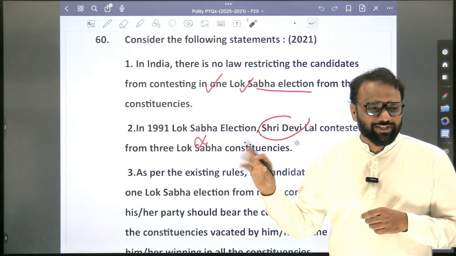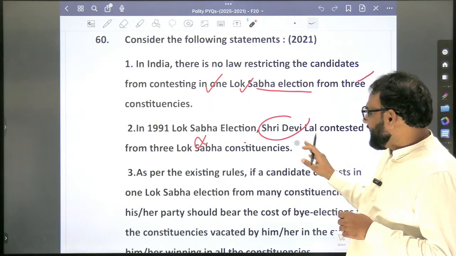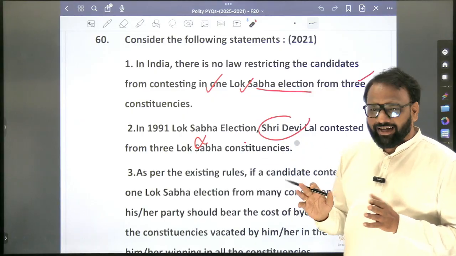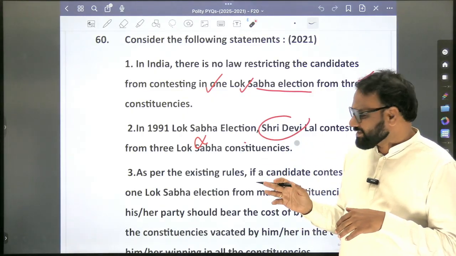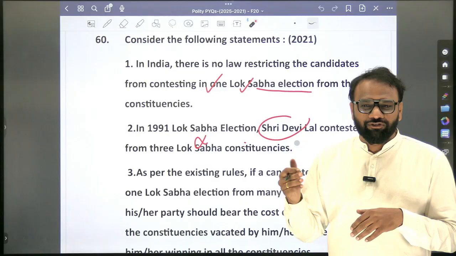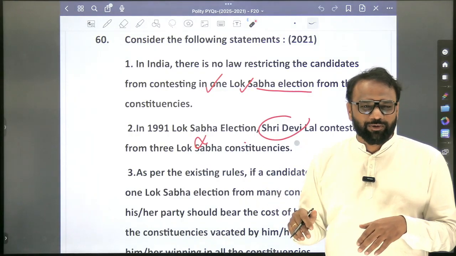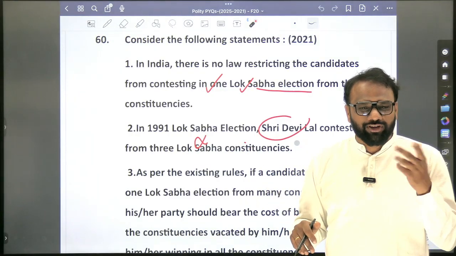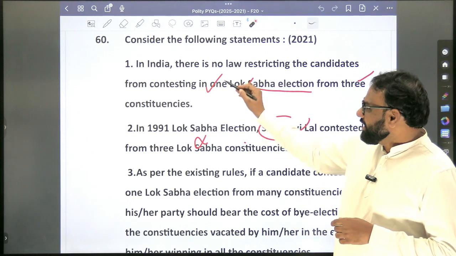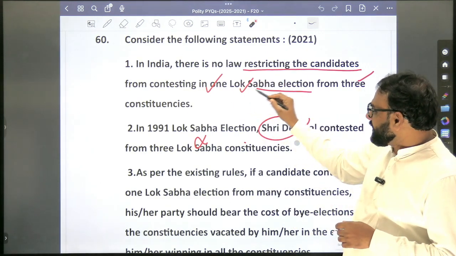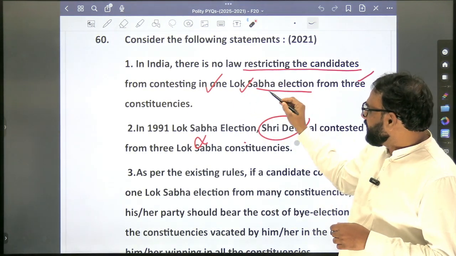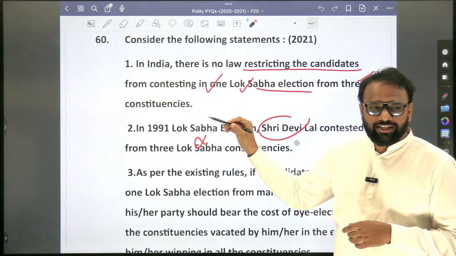Second one is correct, first one is wrong. Because in 1991 we don't know about Sridevi Lal, he contested at 3 places, that may also be correct. But after that rules were changed. Now the present rules say that a person cannot contest in more than 2 constituencies. So the statement that in India there is no law restricting the candidate from contesting in one Lok Sabha election from 3 constituencies is false. There is a law which restricts it.